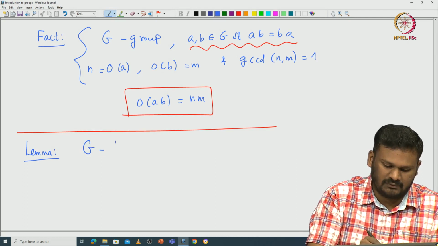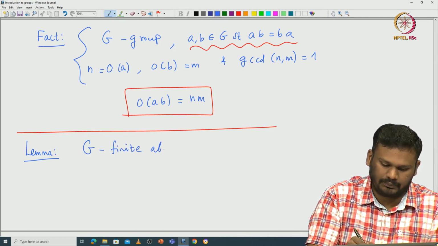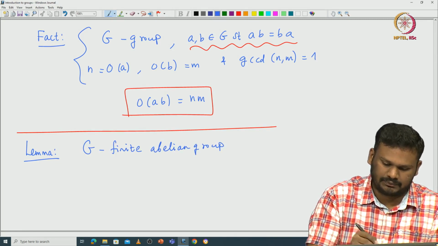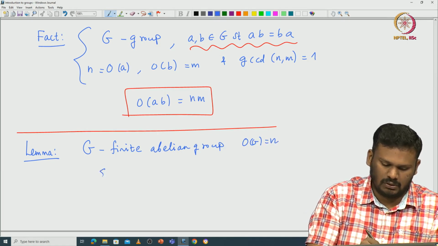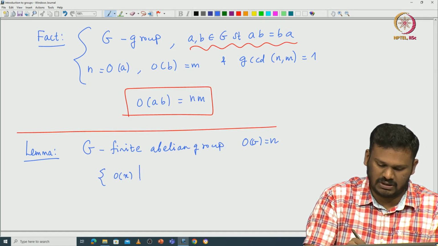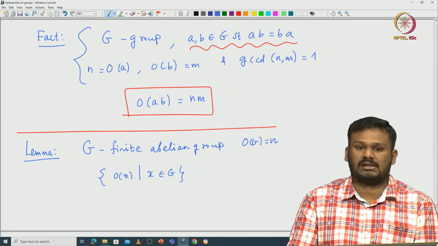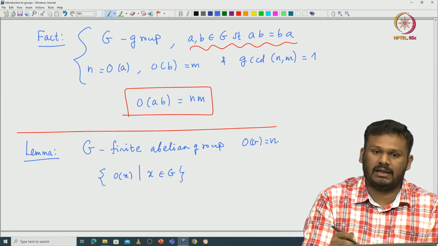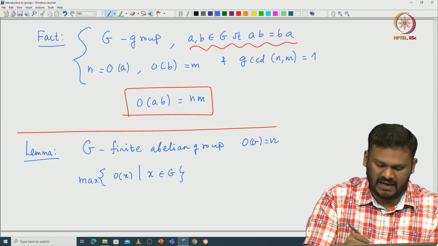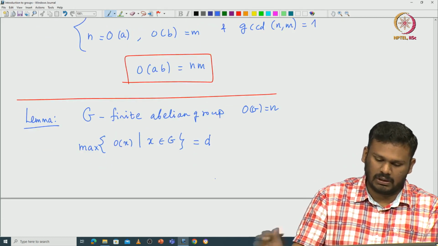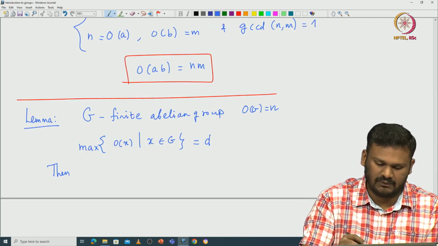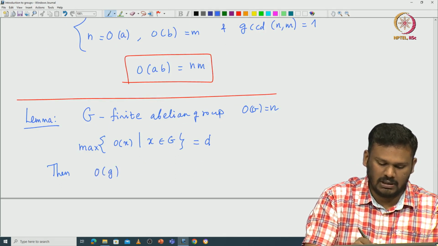What it says: you start with a finite abelian group, and say that the order of the group is n. Now we can look at all possible orders of the elements of G. So let's look at the order of x in G. Because G is finite, these numbers are finite, so one can talk about the maximum. Let's say the maximum is D. Then what one can prove is that the order of g must divide D for all g in G.